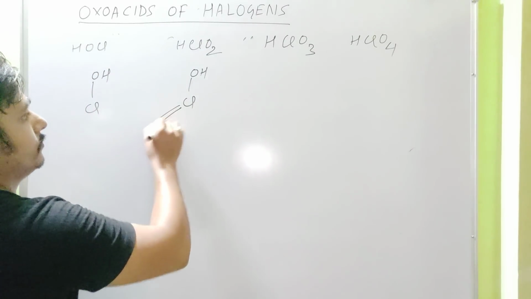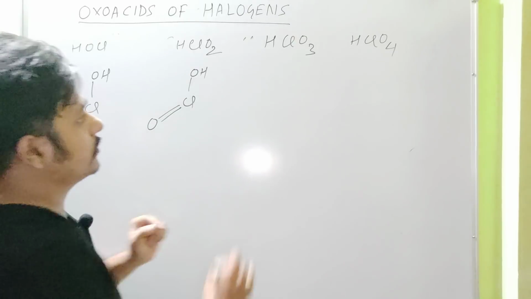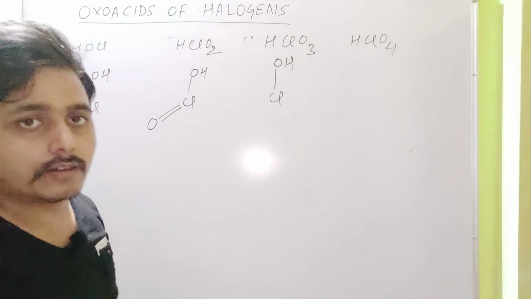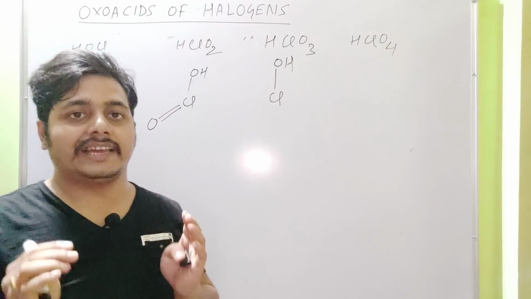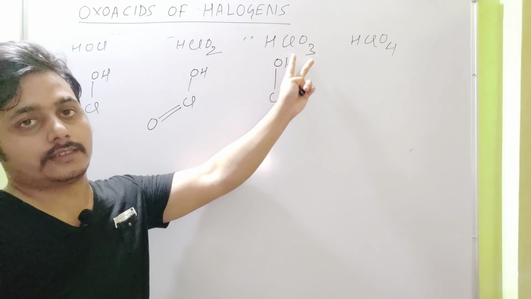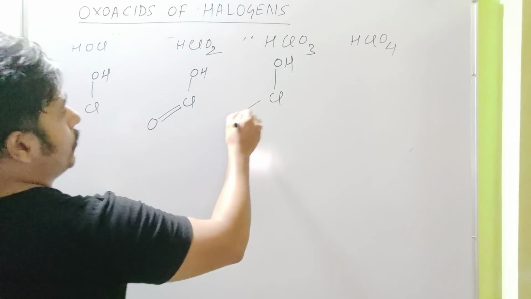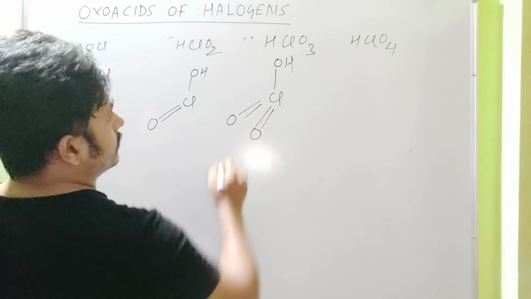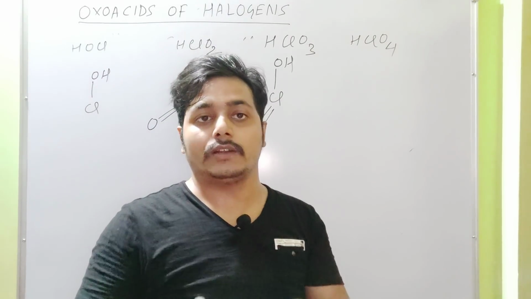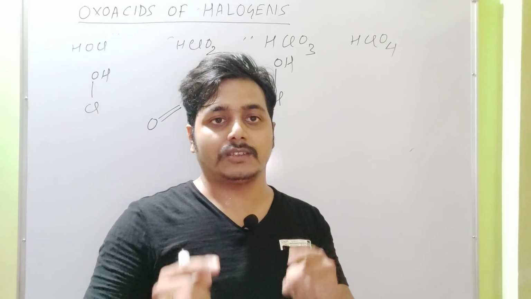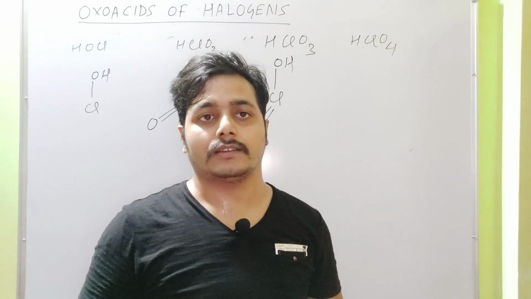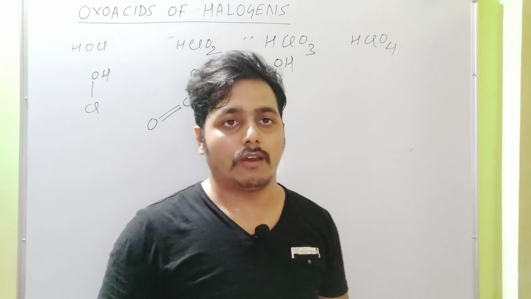In this case, one OH group is present and the rest of the oxygens are double bonded oxygens. How many? 2 oxygens. So these are double bonded oxygens. In this case, chlorine is bonded to one OH group. After placing one OH group, this compound is left with 3 oxygens, all of which are double bonded oxygens.